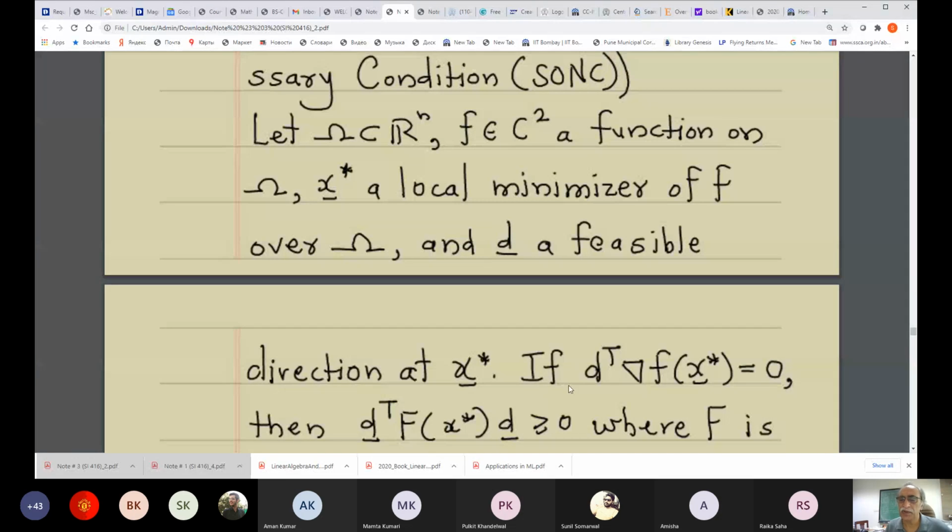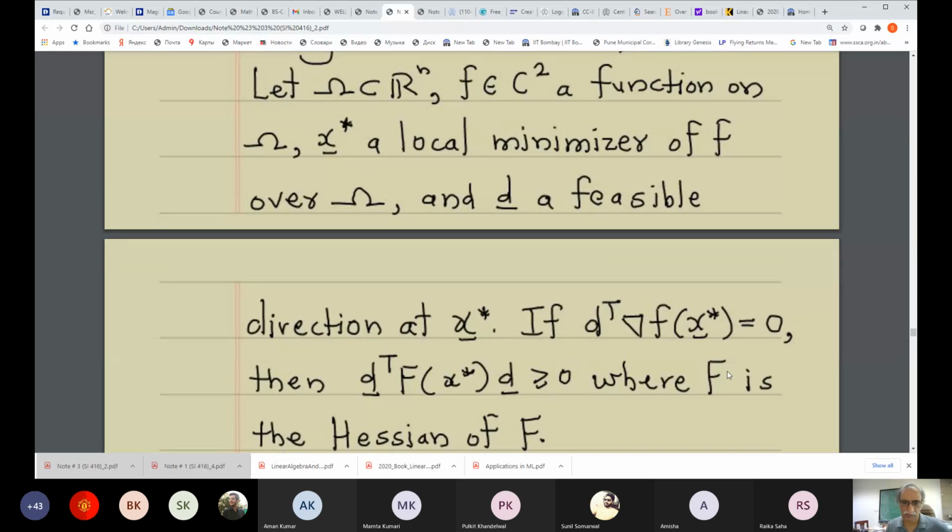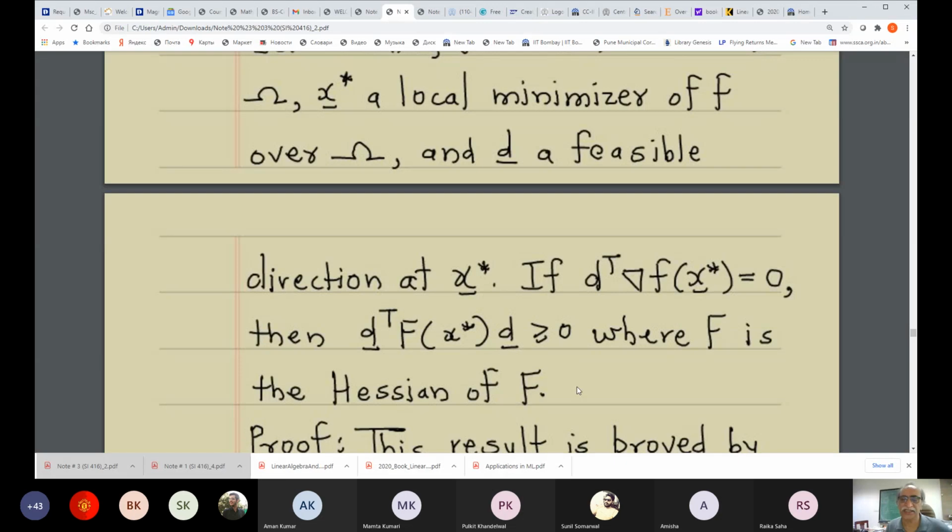Further, if the inner product of d and the gradient evaluated at x star, the local minimum, is equal to 0, then this real number, the quadratic form d transpose times the Hessian of f at x star times d, is greater than or equal to 0, where the Hessian of small f is as defined. The lower bar is missing here, but from the context you know what it is.